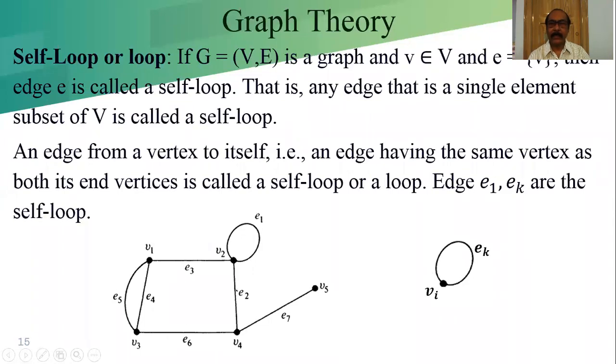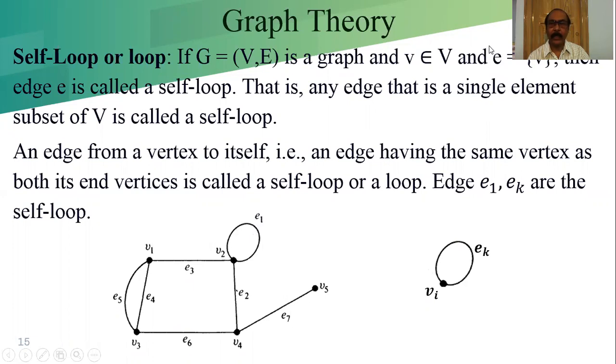Say in this case E, when it is associated with the edge associated with the single vertex, in this case that V is V2. That means this edge E is E1 here, which is associated with the vertex V, that is V2.